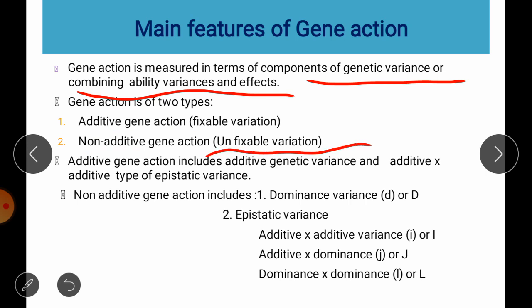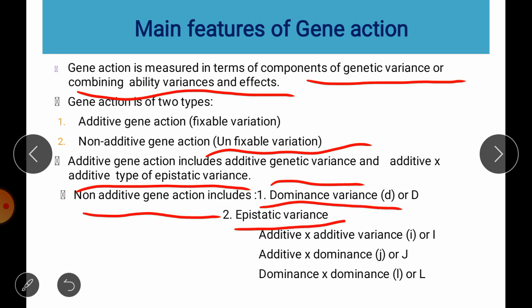Additive gene action includes additive genetic variance as well as the additive into additive component of epistasis variance, while non-additive gene action includes dominance variance and epistasis variance components, that is additive into dominance and dominance into dominance.